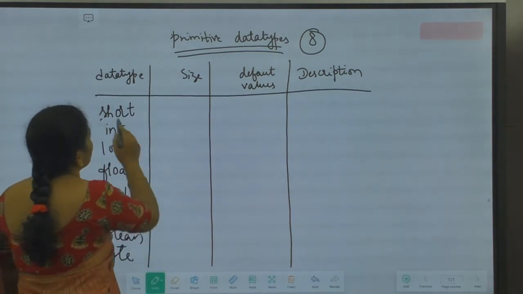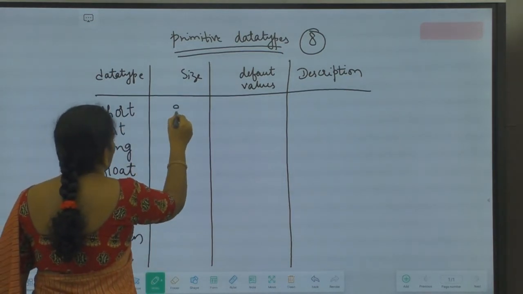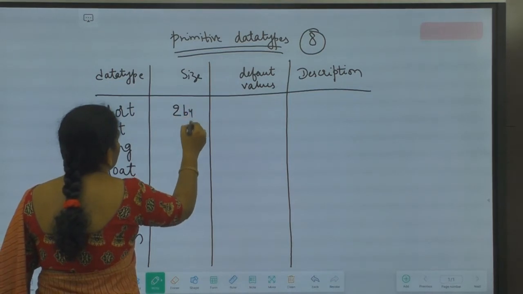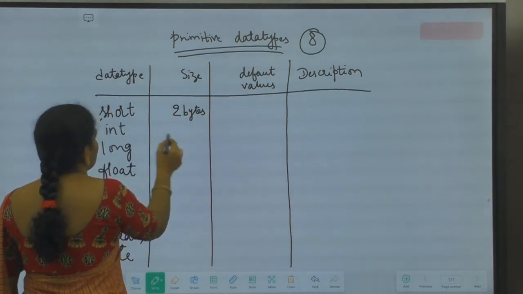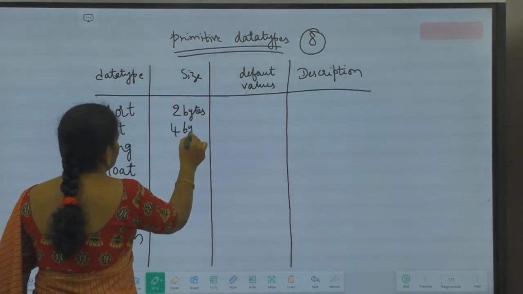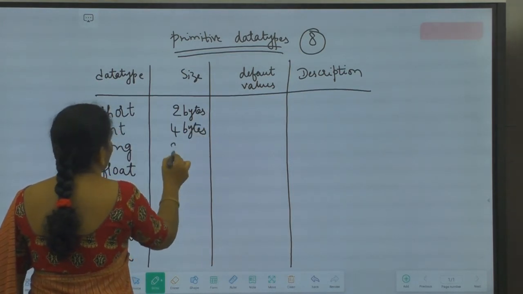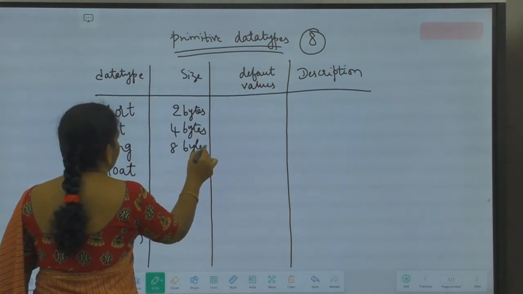The short. The size of the short is 2 bytes. The size of int occupies 4 bytes of memory, and long occupies 8 bytes of memory.